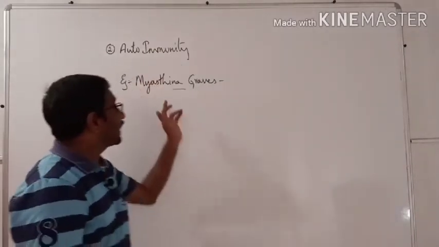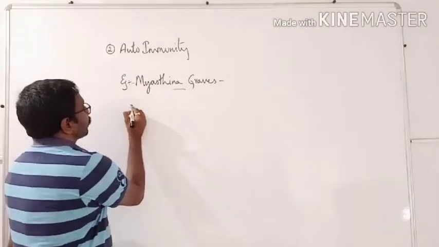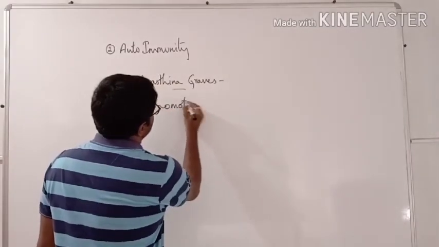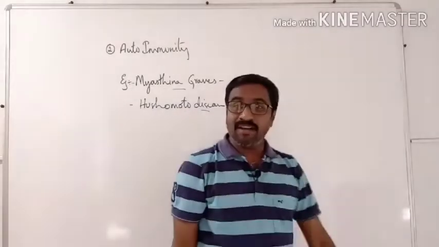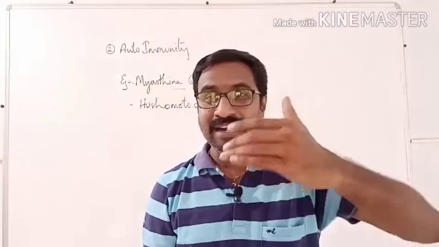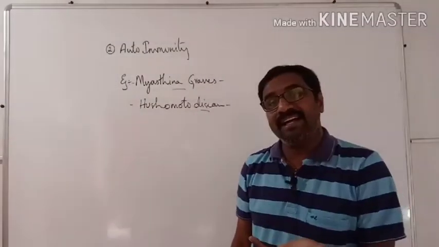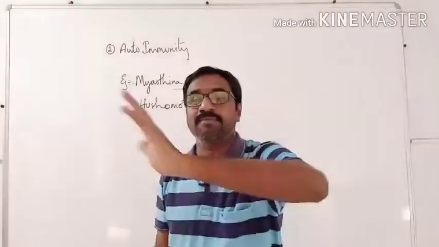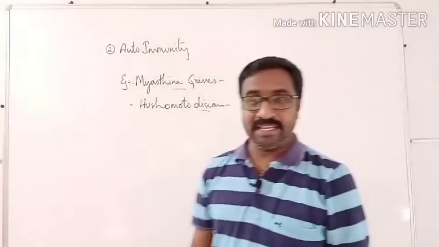So myasthenia gravis is that particular disease. Then it is Hashimoto disease. It is the disease where the thyroid gland is treated as foreign, and the thyroid gland cells are being killed away, and automatically thyroid related diseases or hypothyroidism will be caused. It is called Hashimoto disease.